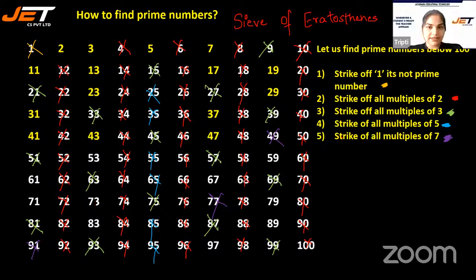These numbers left over are called prime numbers.